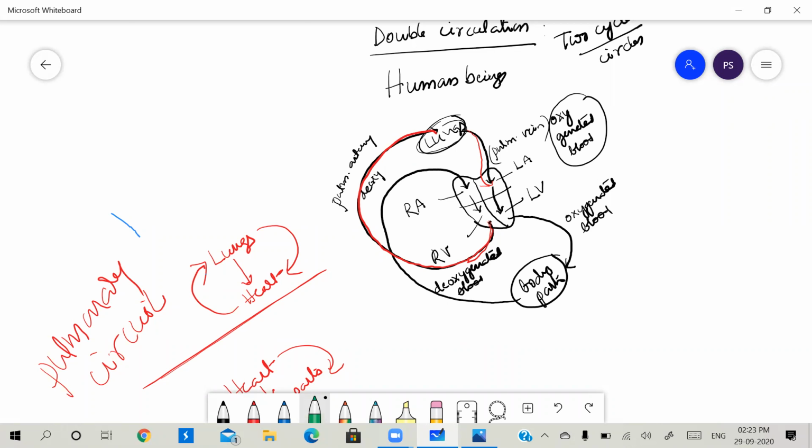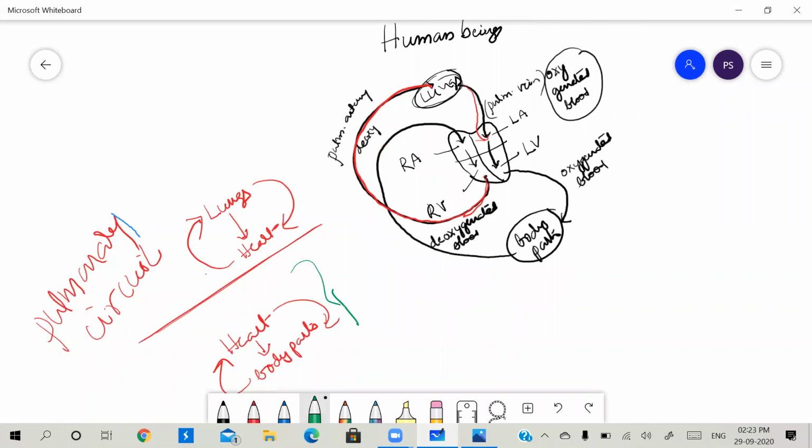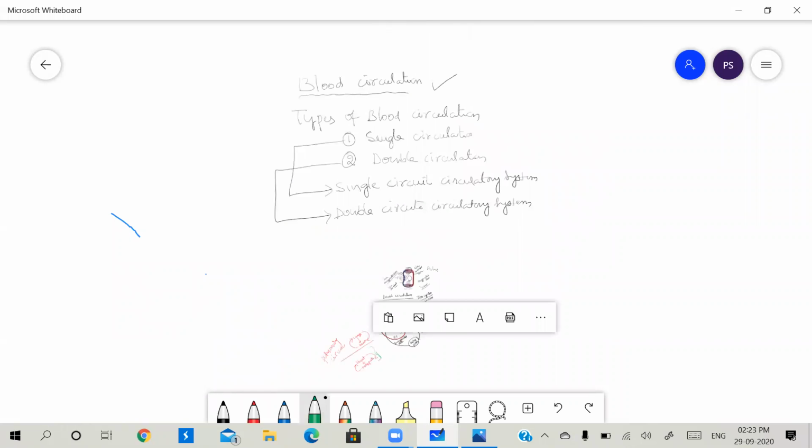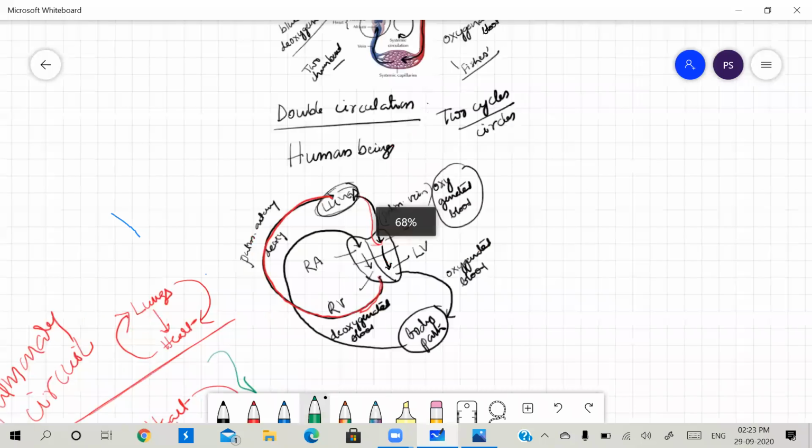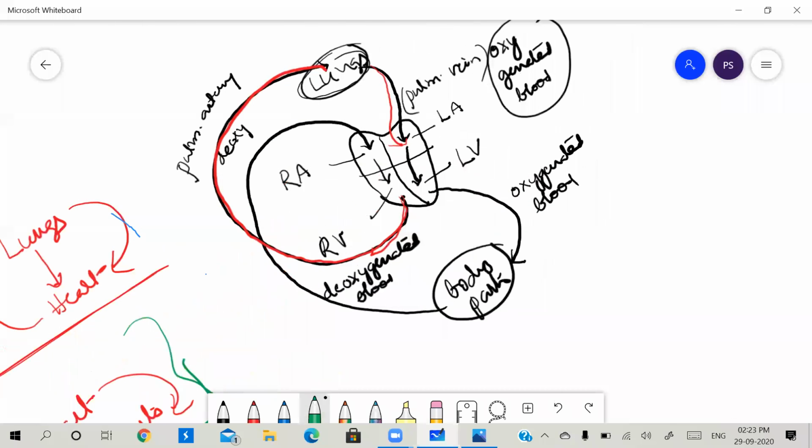Then another cycle is between the heart and body parts. See here, the oxygenated blood from the left ventricle enters the aorta. In the body parts, the oxygenated blood becomes deoxygenated, and it is again transferred into the right auricle.